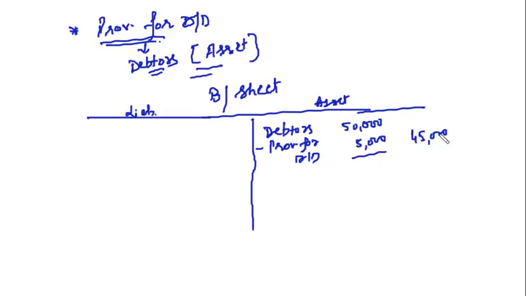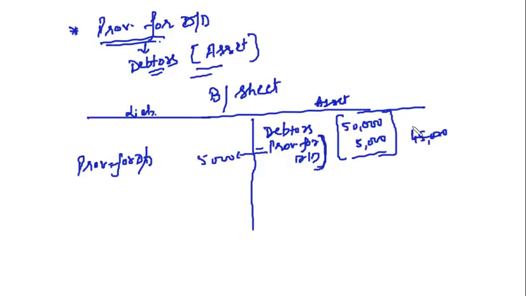Clear? So what is the effect of this provision for doubtful debts? It is reducing our assets. You can also write this provision for doubtful debts on the liability side, 5,000, and here your debtors will reflect at 50,000.